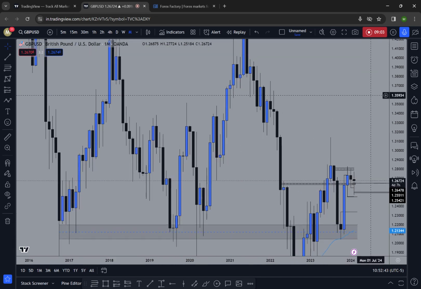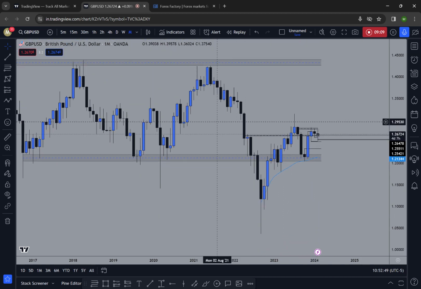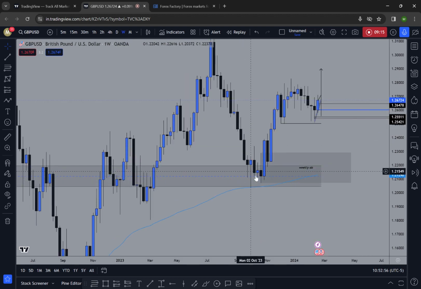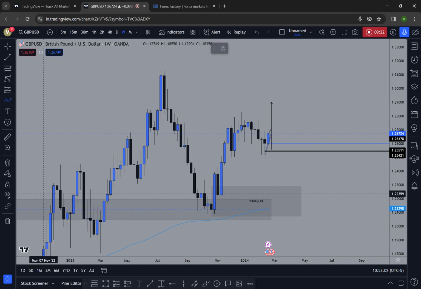In GBP USD, if you are looking, the price didn't tap this monthly fair value gap. That shows the bullish momentum is higher on GBP USD compared to Euro USD. So on weekly time frame, we can see that this is our weekly order block zone. But in Euro, the price is near to that weekly order block zone, but GBP is currently more far away than weekly order block.